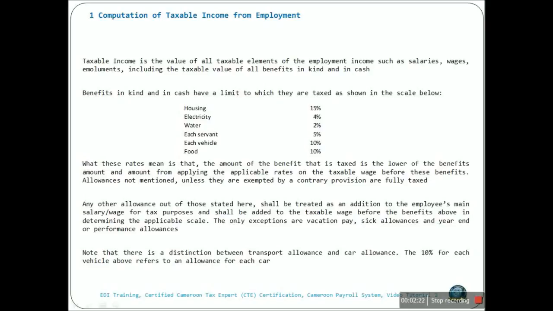Allowances not mentioned, unless they are exempted by a contrary provision, are fully taxable. So these are the only allowances that are taxed to a maximum of the rates you have on this table. Any other allowance must be taxed 100% unless it is specifically exempted by a contrary provision.